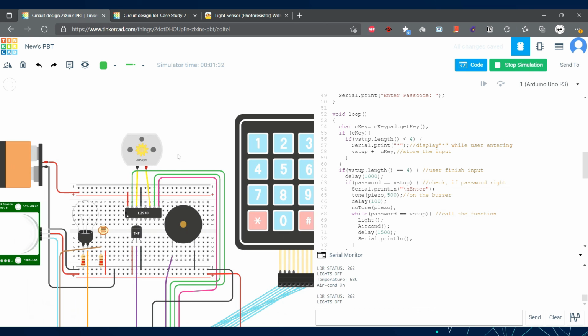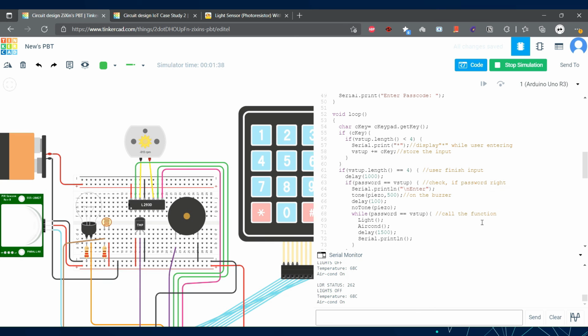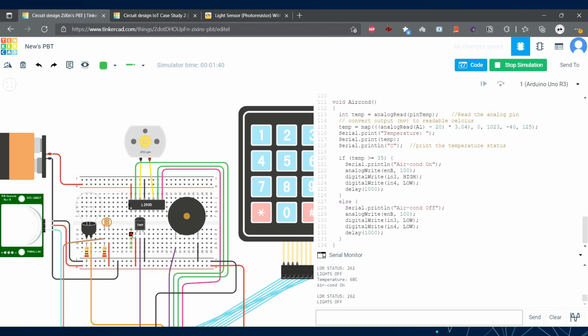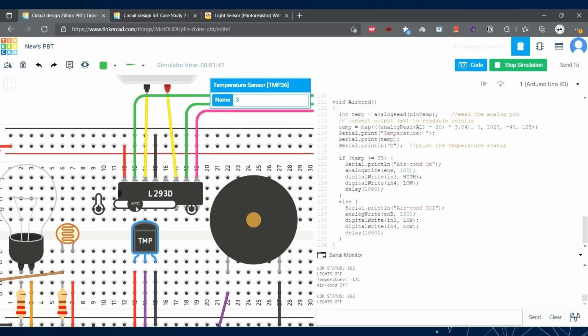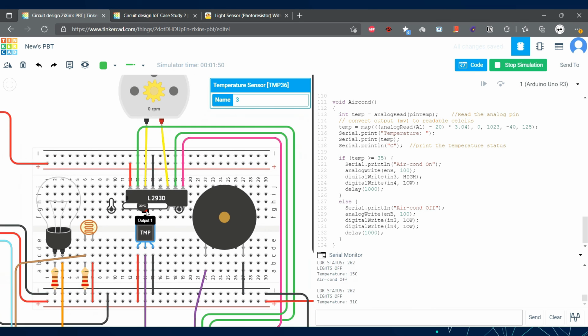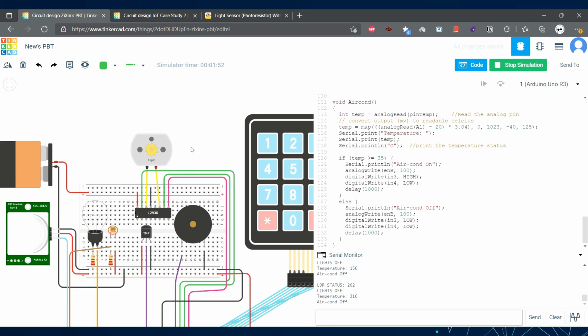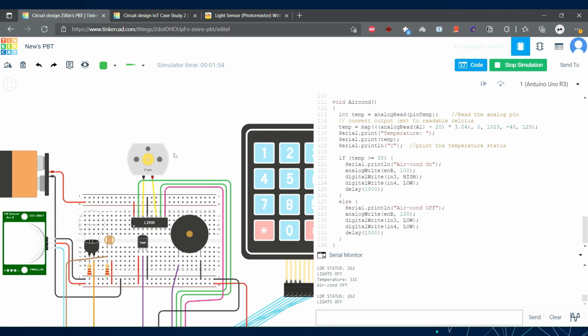In this case, we use the motor only as a simulation. If the temperature is lower than 35, maybe I take 31 Celsius, then the aircon will turn off because the temperature is lower than 35.